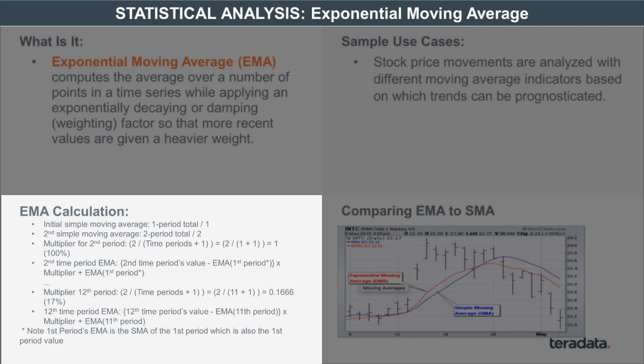There is a certain multiplier that you're actually going to put for it. And that multiplier will come down as the chronology increases. Which means the further back you go, the smaller the multiplier. So most recent information is given greater weight.